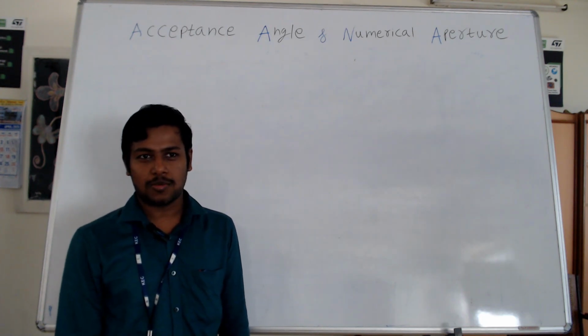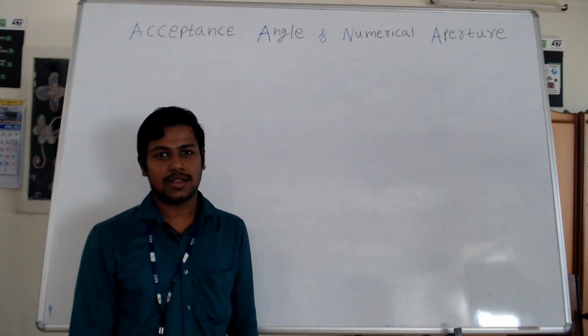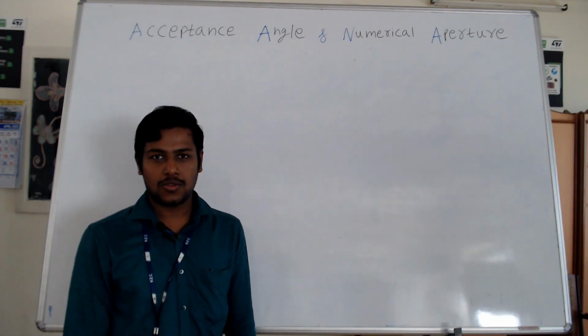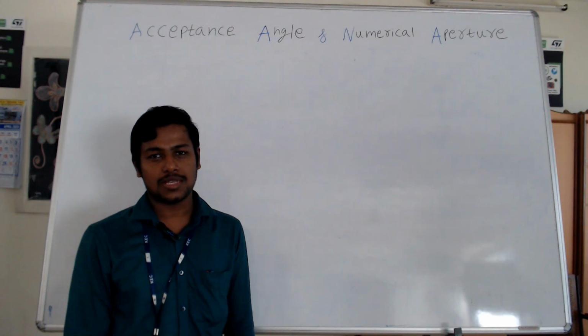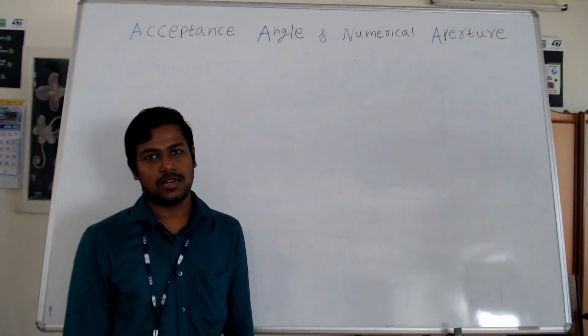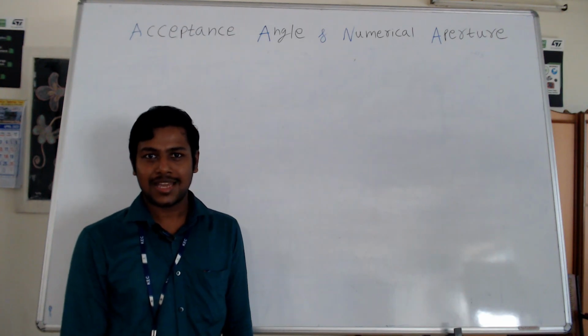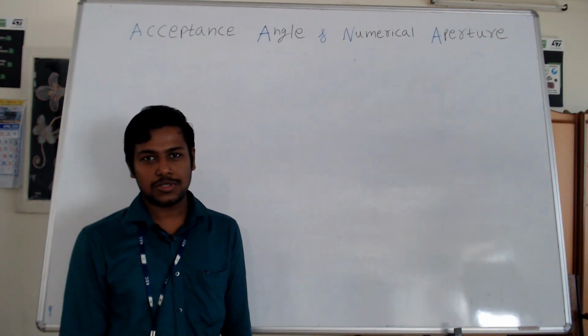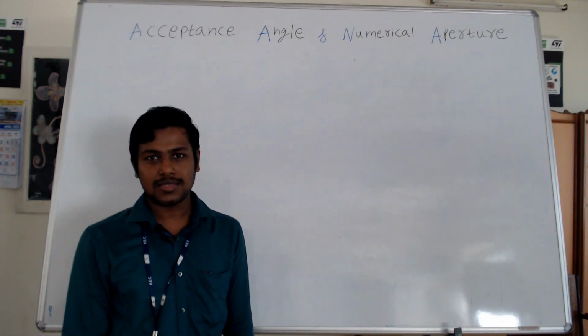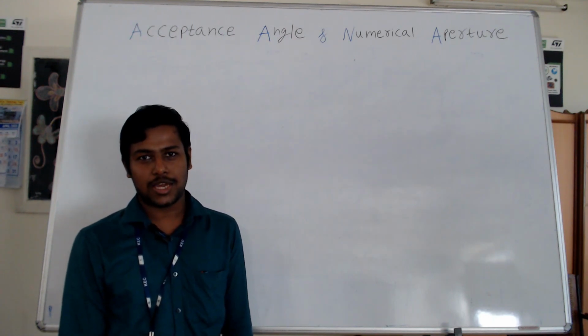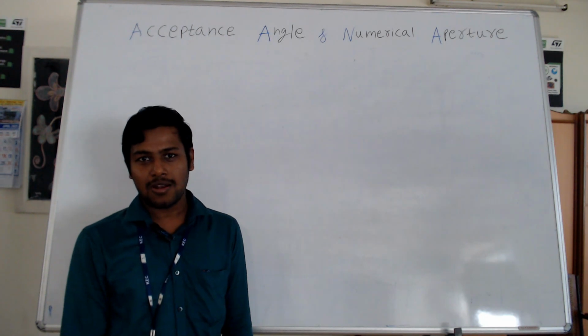So today's topic is about acceptance angle and numerical aperture. In recent days, the number of users accessing the internet is increasing exponentially. In order to meet the demands of such huge numbers of users, we need higher bandwidth, low loss, less delay and increased speed. Fiber optic communication is one of the communication technologies which will satisfy all of these requirements.